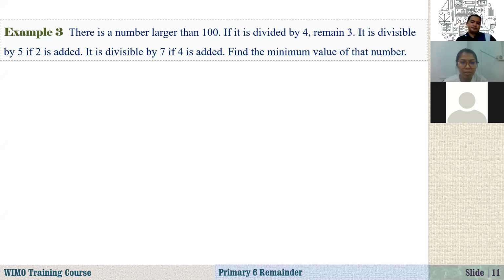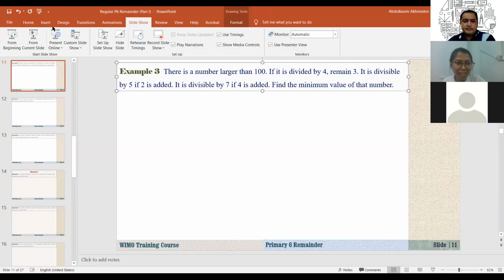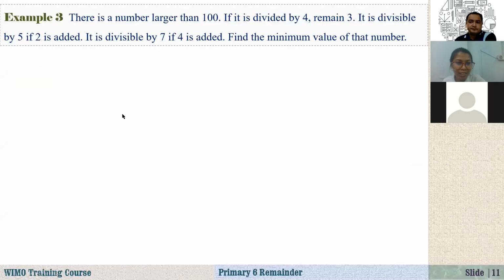Okay, very good. There is a number larger than 100. So there is a number divided by 4, remainder 3. Okay, let me just keep the marker a bit up. Anyway, there is a number larger than 100.